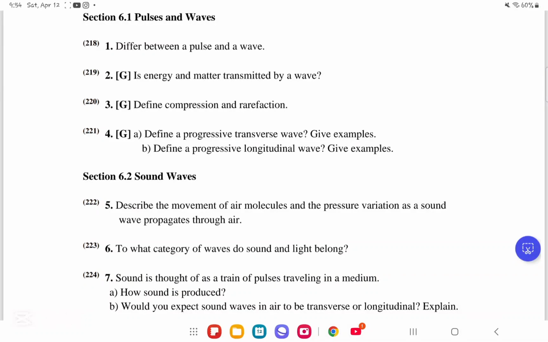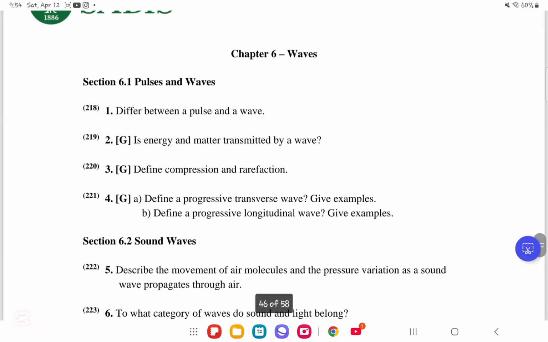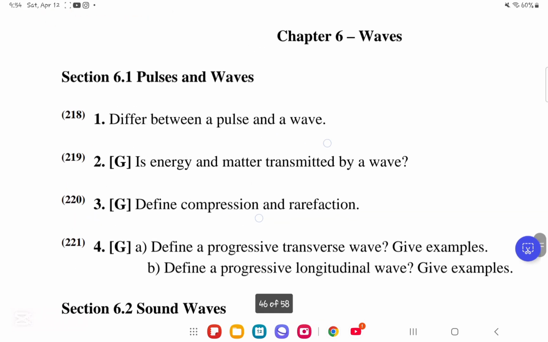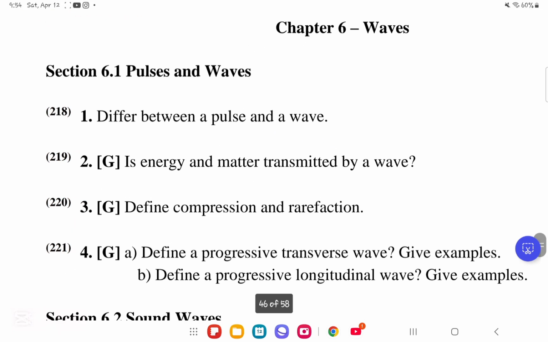So today I'll be explaining the chapter 6 course revision questions. Chapter 6 is about waves. We have 10 sections in total for chapter 6. So let us start with the first question.